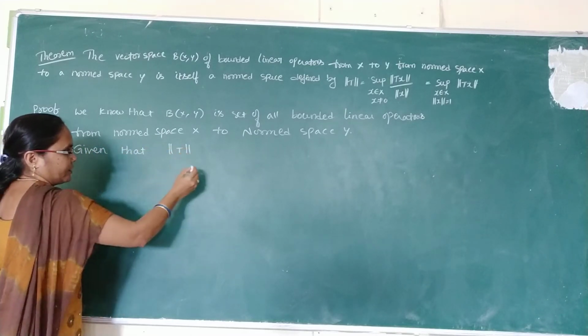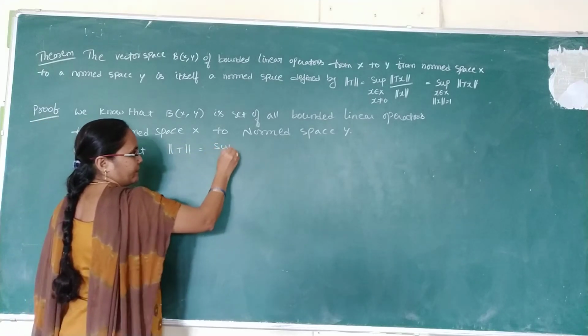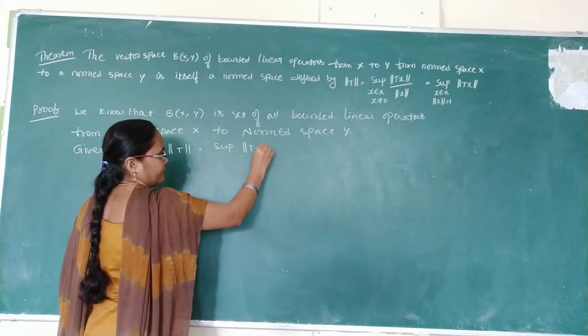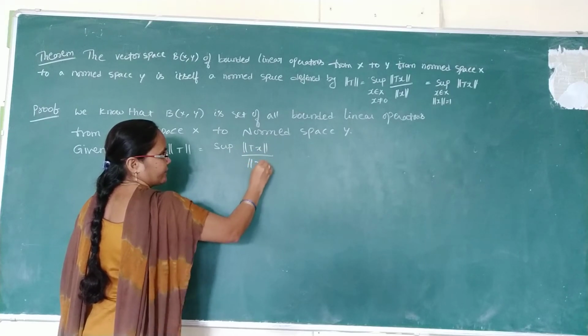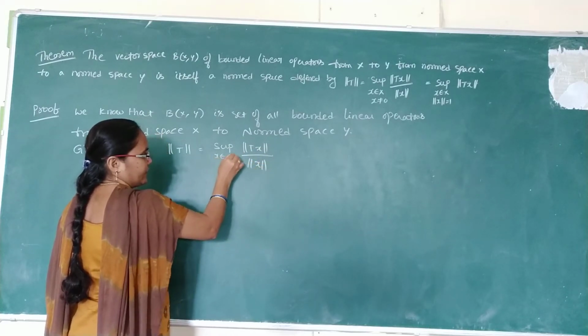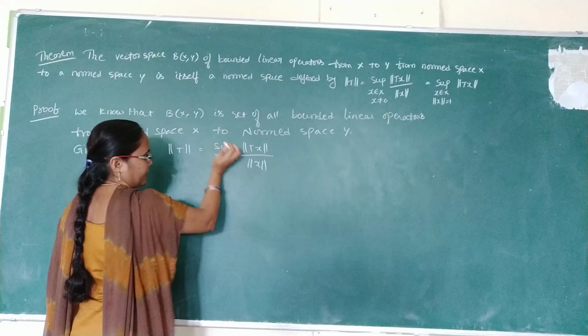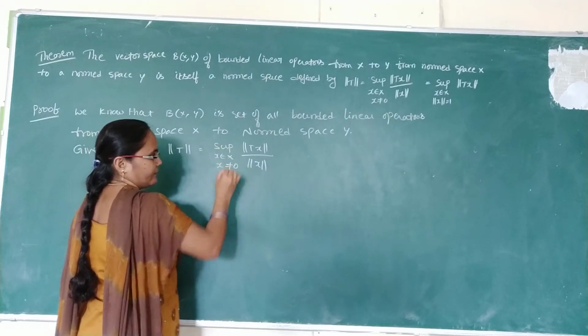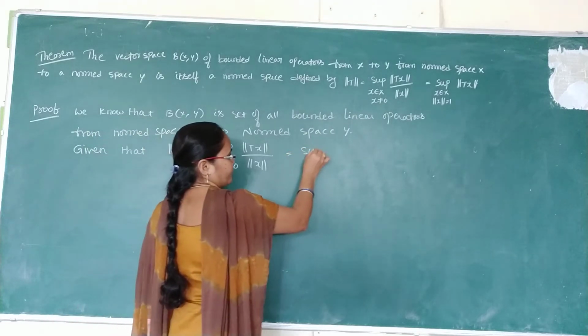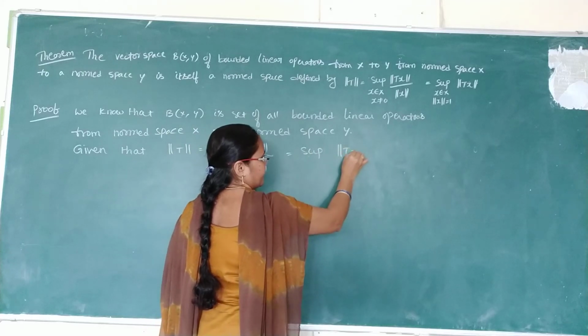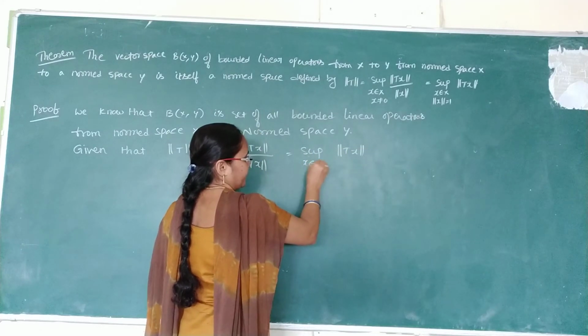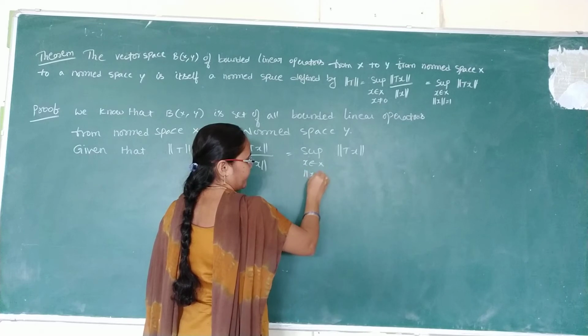norm T is equal to supremum of norm Tx by norm x, where x belongs to X and norm x is non-zero, which is equal to supremum of norm Tx, where x belongs to the domain set capital X and norm x is equal to 1.